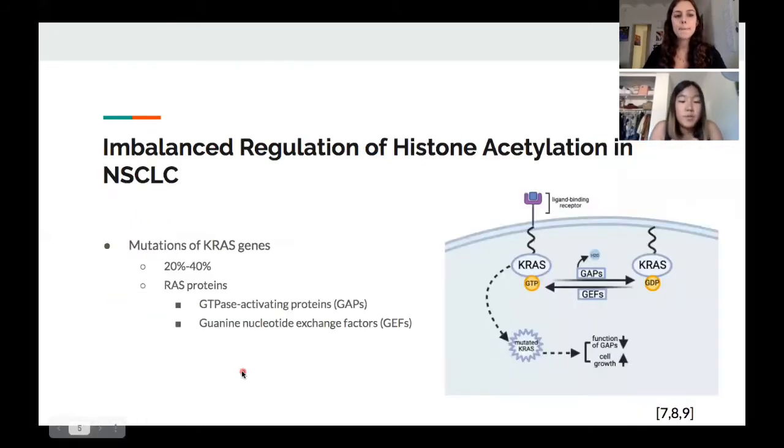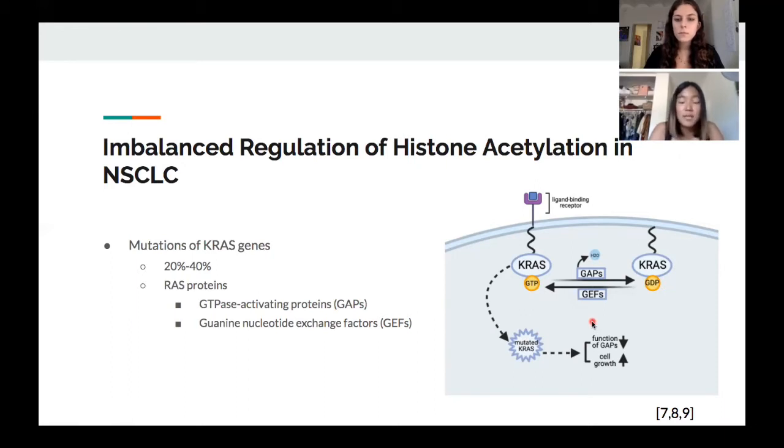So an imbalanced regulation of histone acetylation in non-small cell lung cancer can lead to a mutation in some genes and the silencing of others. One of the most common genes mutated in 20 to 40% of non-small cell lung cancer patients is KRAS. So KRAS genes contain RAS proteins, and these proteins are involved in the progression of cell cycle and cell survival. They are regulated by GAPs, or GTPase activating proteins, and guanine nucleotide exchange factors, known as GEFs. In the figure to the right, you can see the functions of these regulatory proteins.